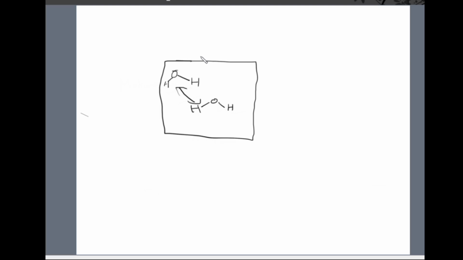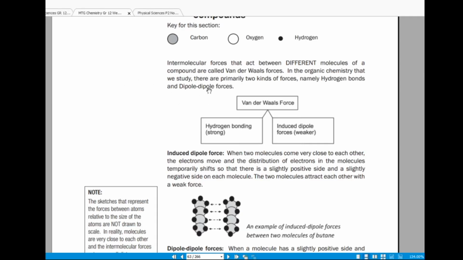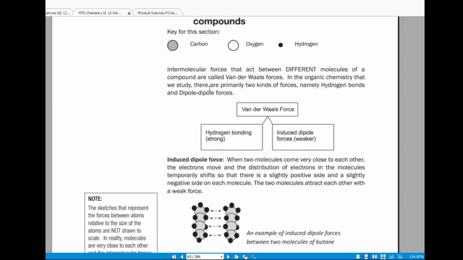I hope that makes sense. So intermolecular forces that act between different molecules of a compound are called van der Waals forces.